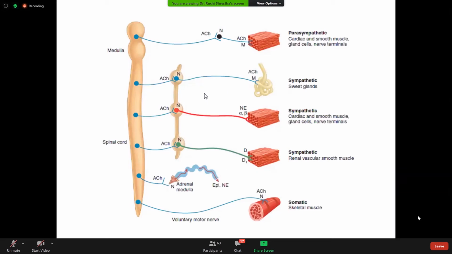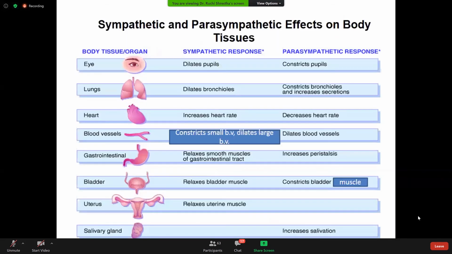So this is the response where this figure has also been discussed in your cholinergic system. So what responses are seen when the sympathetic nervous system is activated? It's just opposite to that of the parasympathetic response. Suppose you are being chased by a dog. What responses do you get? There will be dilatation of the pupil in the eye because you need broader, farther vision.